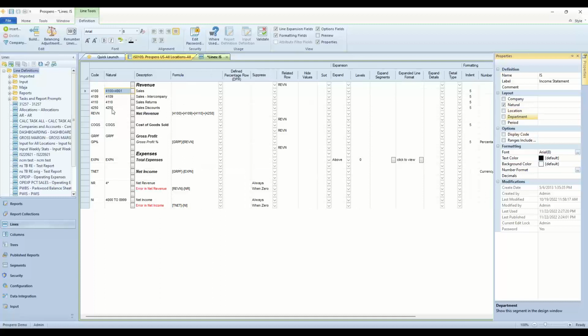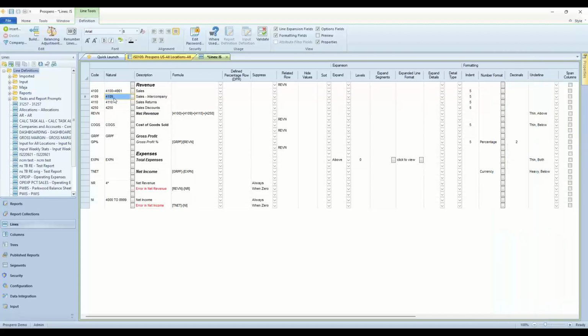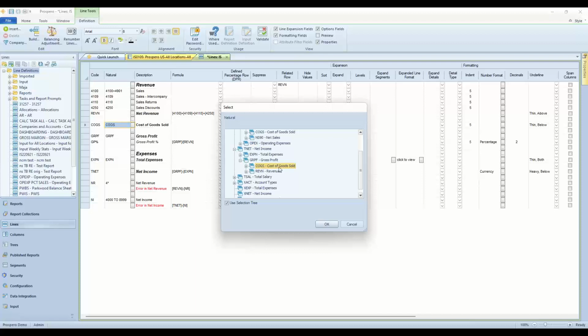The top section of this report has individual accounts listed in the natural column. I've got two accounts here added together. Accounts 4109, 4110, 4250 are listed individually. I do have a summary for cost of goods sold, so let me show you that one with the lookup button here. If I look at the cost of goods sold summary account, just expand that, I can see that it is pulling balances from any account that starts with a 5.